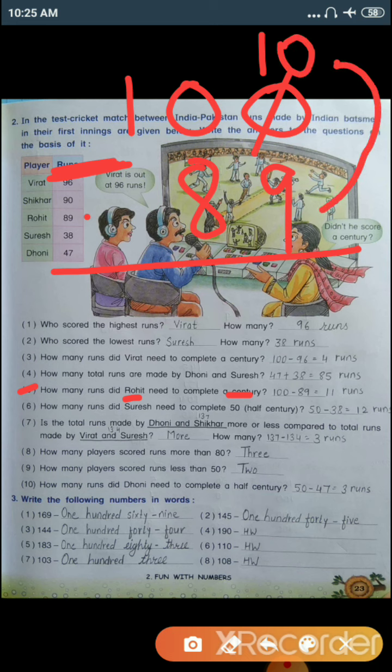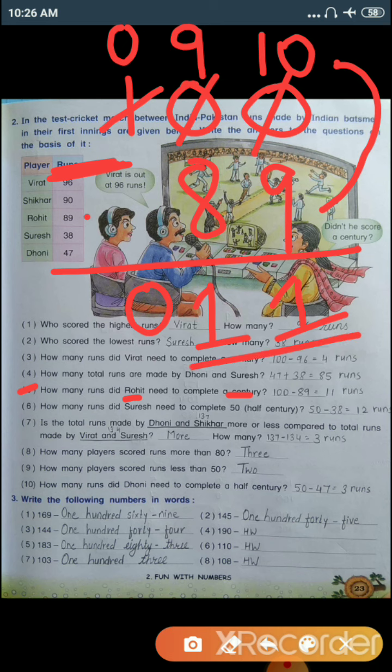Now 10 minus 9 equals 1. I will cut this 0 here and I'll write here 9. 9 minus 8 will give you 1. I will cut this 1 here and I'll write here 0. 0 will be written as it is. So Rohit needs 11 more runs to complete his century.